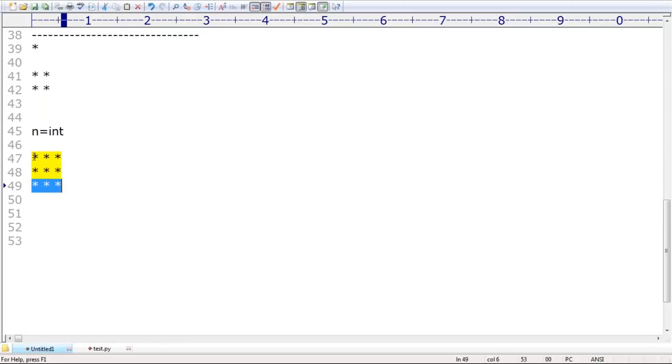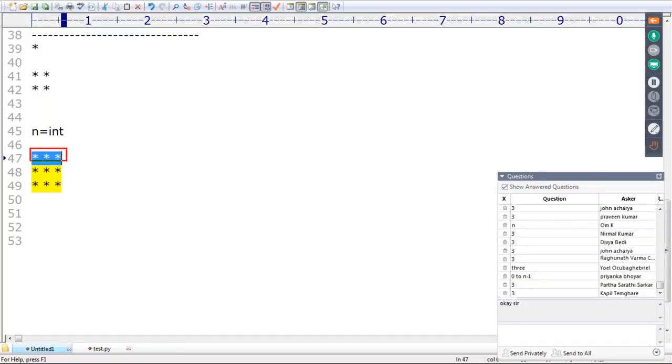Every time, what do I have to do? 3 times you are going to execute. Now that 3, how can you maintain it? By using the i value. i means row count.